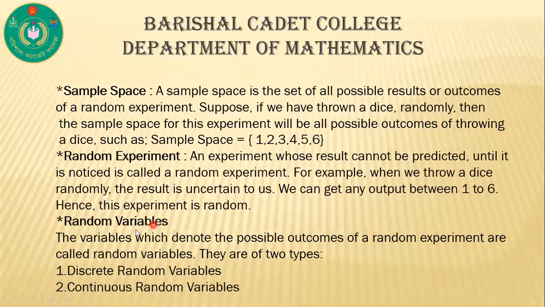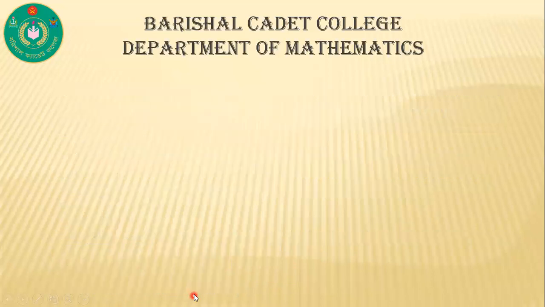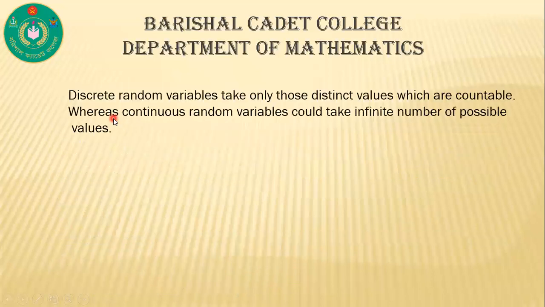Now, random variables. The variables which denote the possible outcomes of a random experiment are called random variables. They are of two types: discrete random variables and continuous random variables. Discrete random variables take only those discrete values which are countable, and continuous random variables could take an infinite number of possible values.